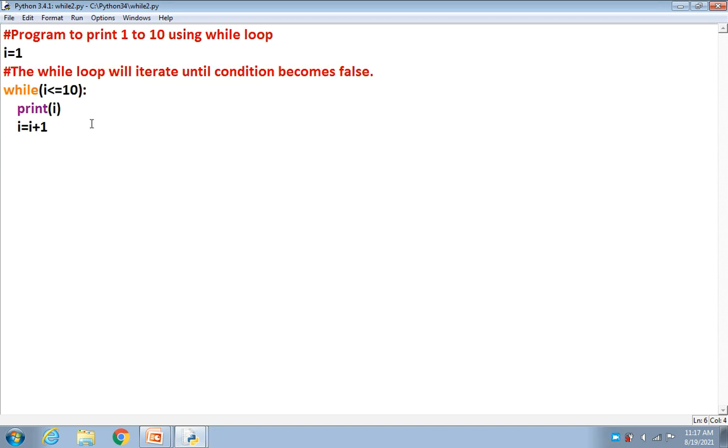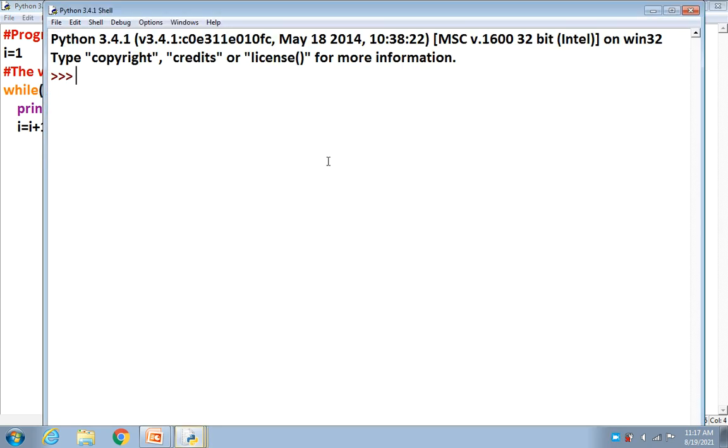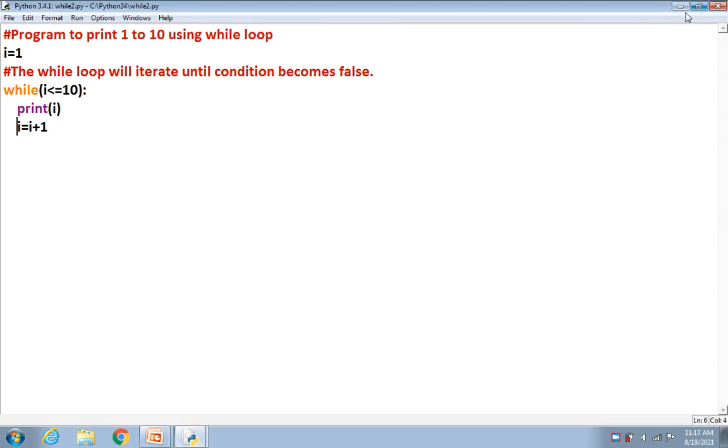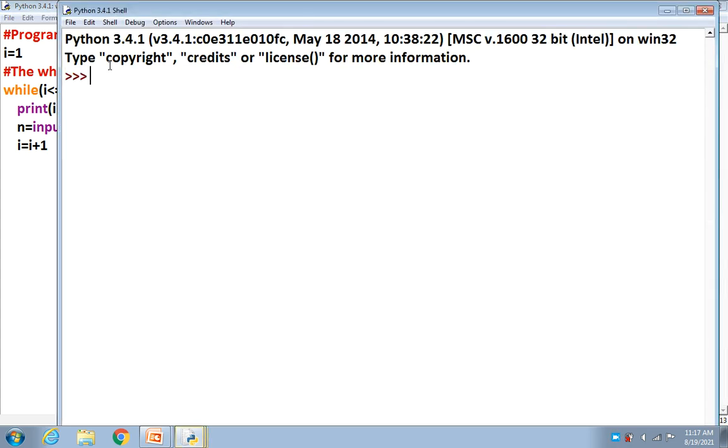Let's see the result over here. Yeah, it is printing numbers. First it will print 1, 2, 3, 4, 5, 6 up to 10. Again, if we want to check how this iteration is moving, we can put an input statement here. I have explained this in your for loop. Then save it. Then run it.